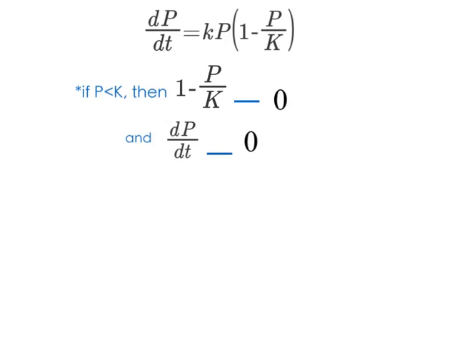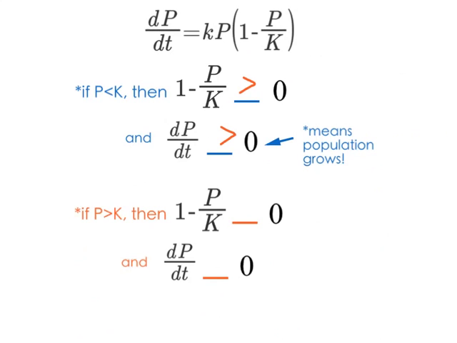Assuming that you've done that, if P is less than K, then 1 minus P over K will be greater than 0 or less than 0. Well, if P is less than K, I'm going to have a fraction less than 1 in there, and 1 minus P over K will be greater than 0. If this part is positive, then the entire thing will also be positive, which will mean that the population will be growing. So when our population size is smaller than our carrying capacity, our population will be growing.